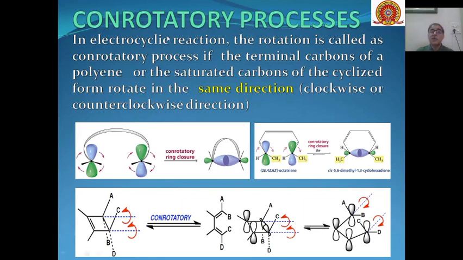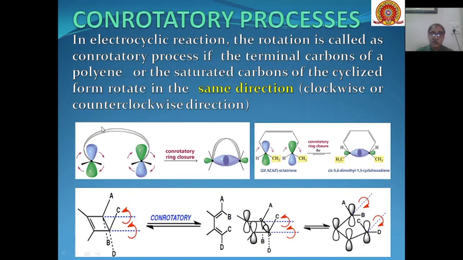The conrotatory process in electrocyclic reaction is the rotation where the terminal carbons of a polyene or saturated carbons of the cyclized form rotate in the same direction. That is, either they rotate clockwise or they rotate anti-clockwise.